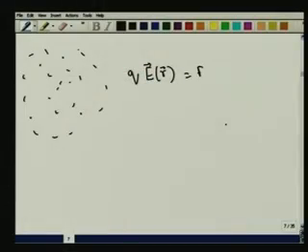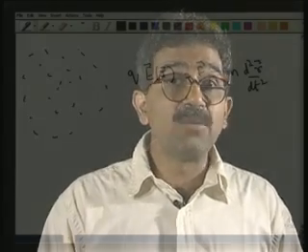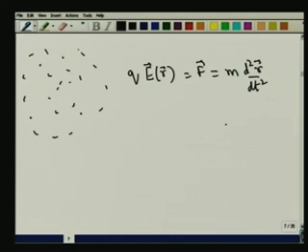That gives me F. And if I am doing a non-relativistic calculation, I will write it as m d squared r by dt squared, and I will solve this and I can even find out the trajectory. So why is it that we have to spend time discussing electrostatics anymore? What we should be probably doing is to look at magnetism, magnetostatics, or variable currents or variable charges, but that is not the end of the story.